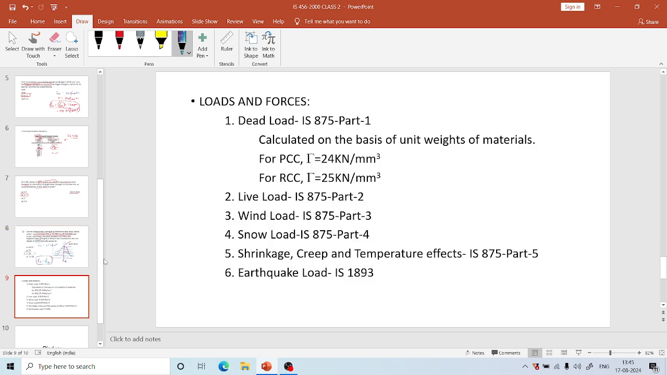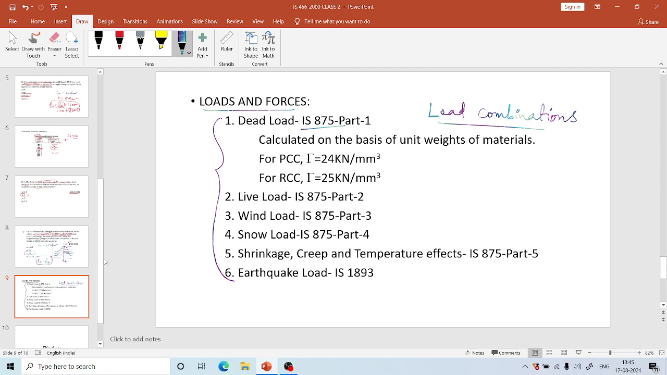And the third topic today is loads and forces. Now I am not discussing load combinations and partial factors of safety, because for understanding that we have to be clear about the working stress method and the limit state method and the concept behind it. So now I am not discussing load combinations. Now we are taking what loads we have to consider in the design of any structure, and codal provisions related to it.